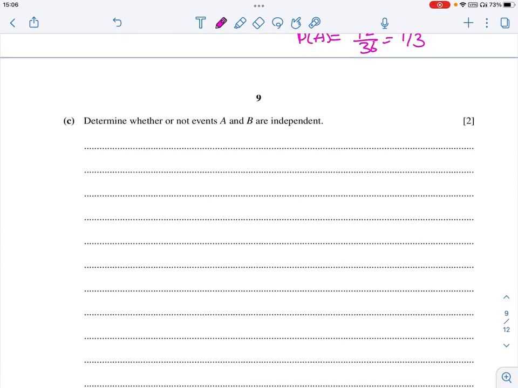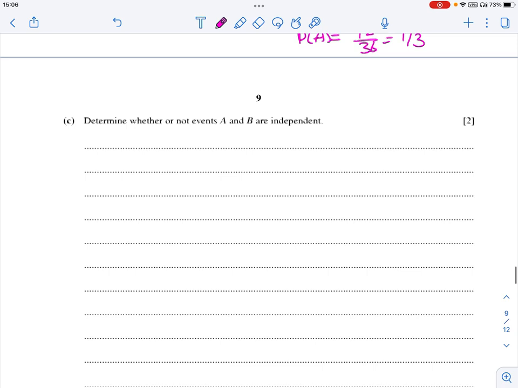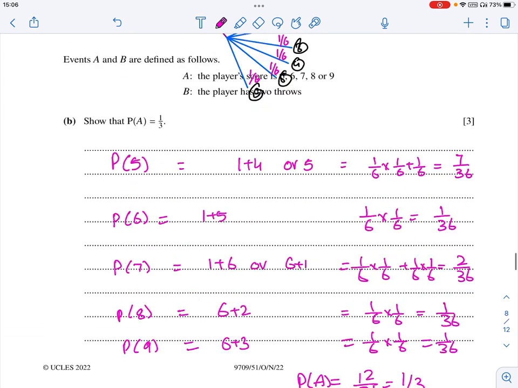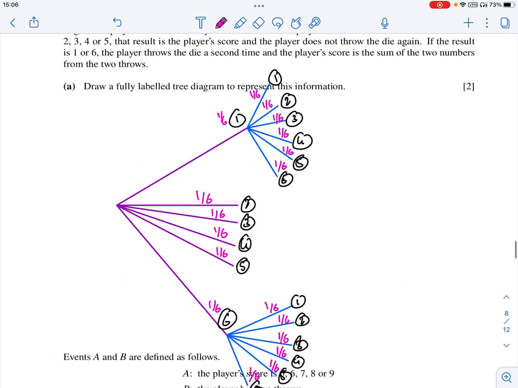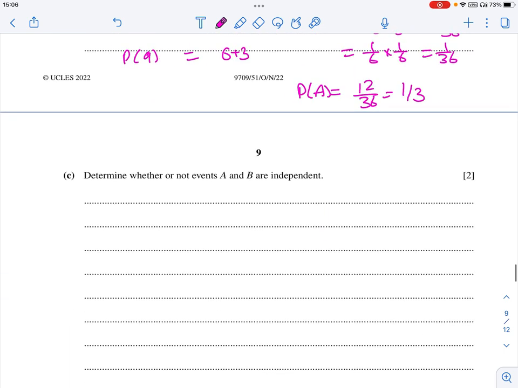Describe whether or not A and B are independent events. What is B? B is the event of getting the score in two throws. Probability of two throws is nothing but how much? This 6 times is through two throws, and this 6 times is two throws, right? So probability of two throws is 2 upon 6, which is 1 upon 3.